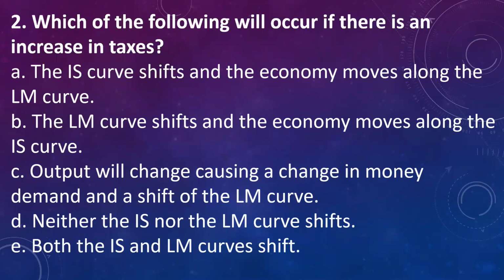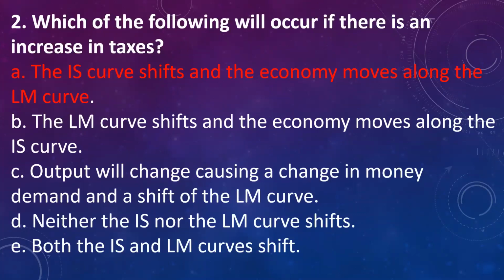Next question. Which of the following will occur if there is an increase in taxes? A. IS curve shifts and the economy is moved along the LM curve. B. The LM curve shifts and economy moves along the IS curve. C. Output will change causing a change in money demand and shift of LM curve. D. Neither IS nor LM curve shifts. E. Both IS and LM curve shift. Answer is A. IS curve shifts and economy will move along the LM curve when there is increase in taxes.